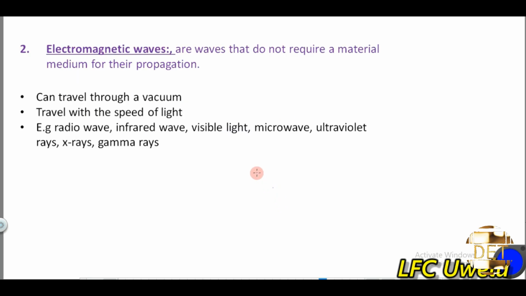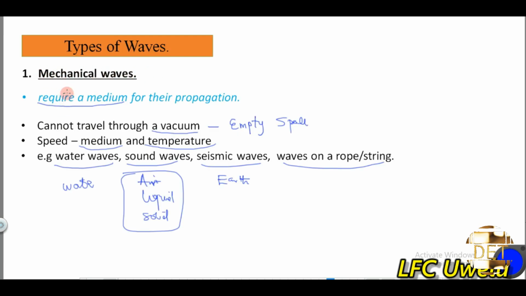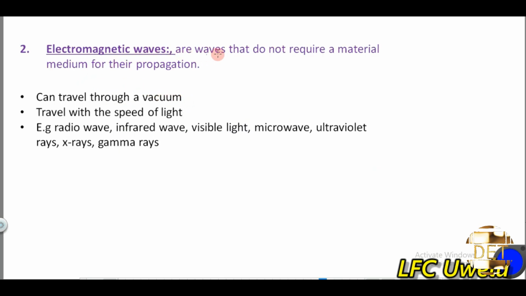Then the other type of wave that we have is the electromagnetic waves. So electromagnetic waves are waves that do not require a material medium for their propagation. Mechanical waves are waves that require a medium for their propagation. Electromagnetic waves are waves that do not require a material medium for their propagation. So because they do not need a material medium to travel, electromagnetic waves can travel through a vacuum.